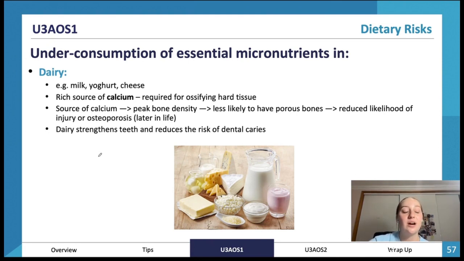Dairy is a rich source of calcium, which is required for ossifying hard tissue. So our source of calcium helps us to achieve peak bone density, and if we consume lots of dairy, we're less likely to have porous bones, which reduces our likelihood of osteoporosis or injury later in life. It gives us strong bones that are less likely to break and have holes in them and have issues with our bones. So it's really important to have lots of dairy because it strengthens our teeth and also reduces the risk of dental caries, which are like cavities that we have in our teeth.